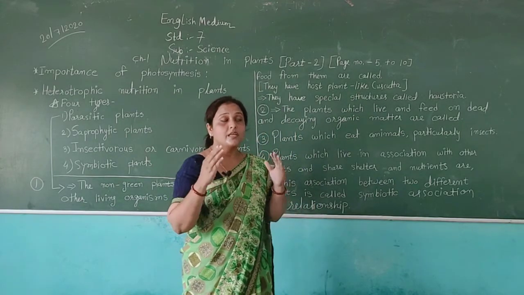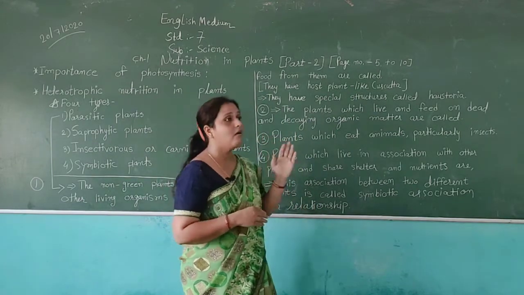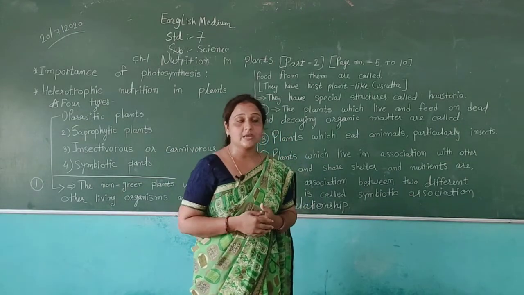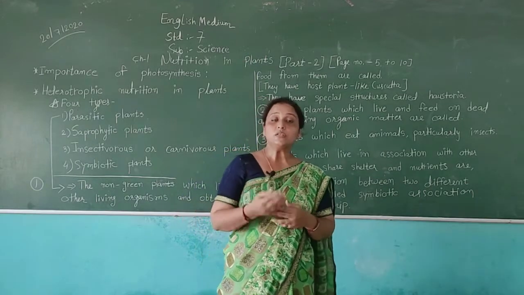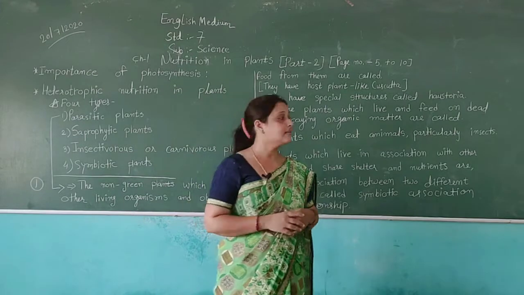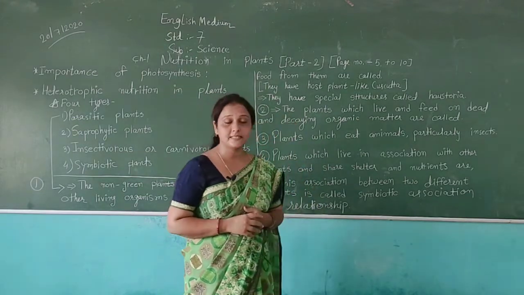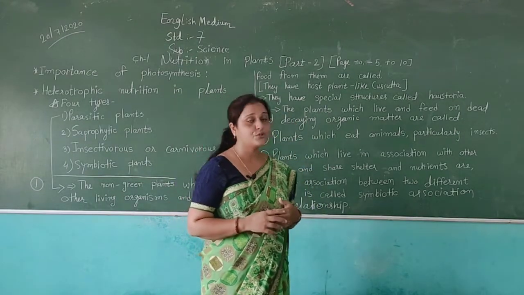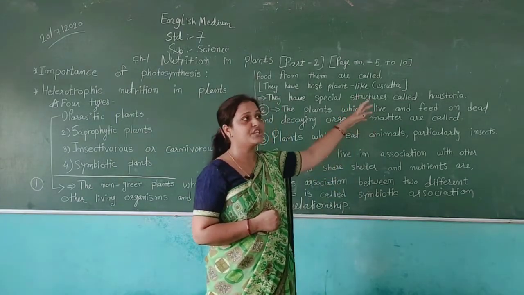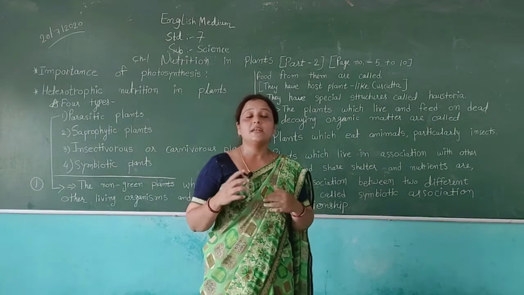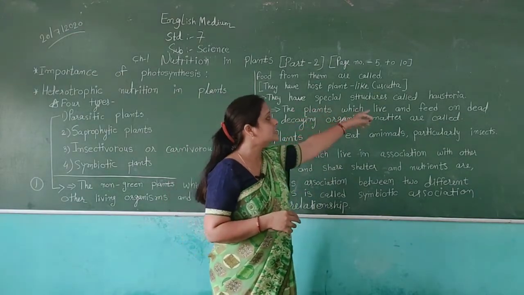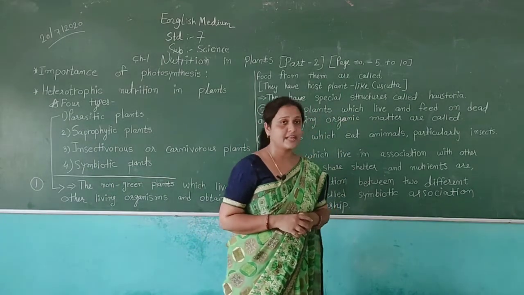We can see Cuscuta always lives on another plant and always depends on it for food, so it is called a parasitic plant. They have a special structure called haustoria. Using this structure, they can get food from their host.